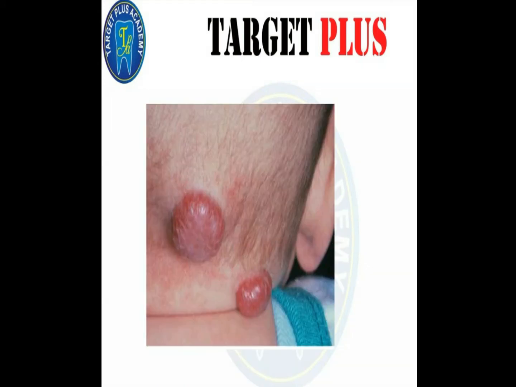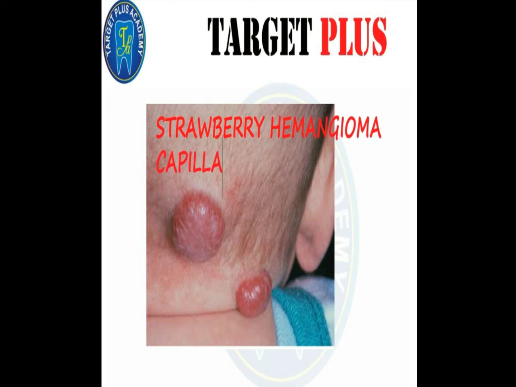You can clearly see in this figure showing the strawberry hemangioma that it is dark red in color. It slightly protrudes from the skin surface and it is a sessile hemisphere. It is noticed 1 to 3 weeks after birth.